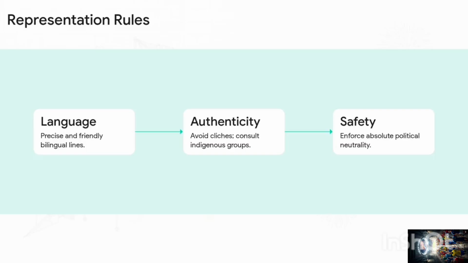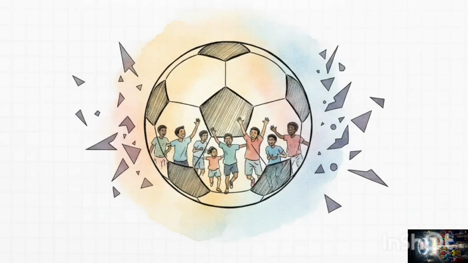Step 2 is authentic representation. They explicitly ban lazy cliches, like you absolutely cannot use a single costume to represent entire continents. If they showcase Native American motifs, it is done with direct consultation. The core message is togetherness, which means harmoniously sampling cultures without ever resorting to caricatures. And finally, step 3 is safety and respect. Which leads us to this absolute mandate.